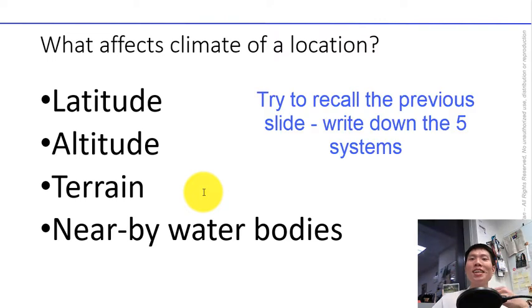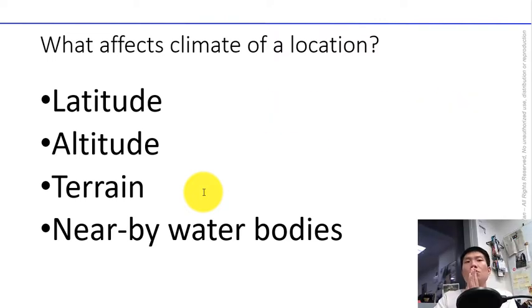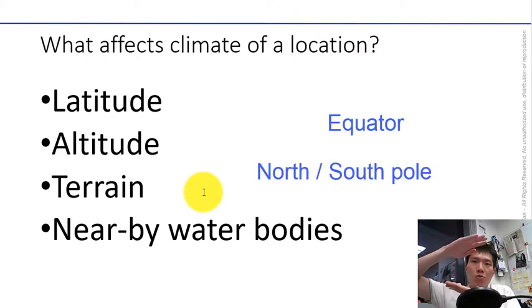I might test you. Now first, the latitude, the geographical coordinate measured in degrees that specify how north or south a location is relative to the equator. And the equator is given the value of 0, right? While the north and the south pole are given value of 90 degrees.